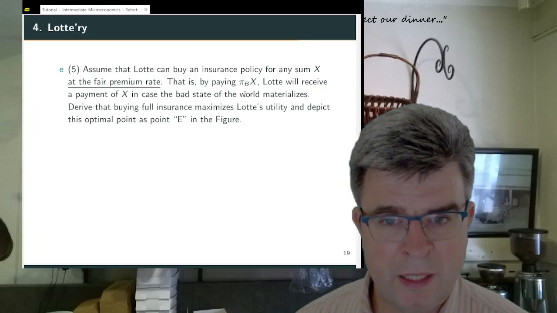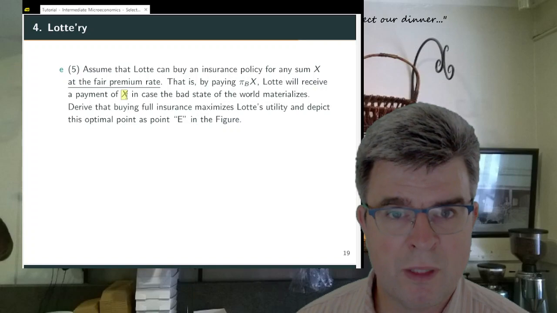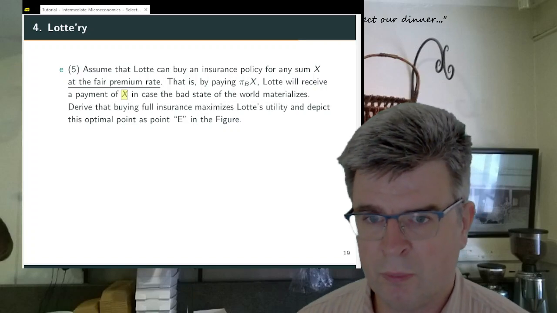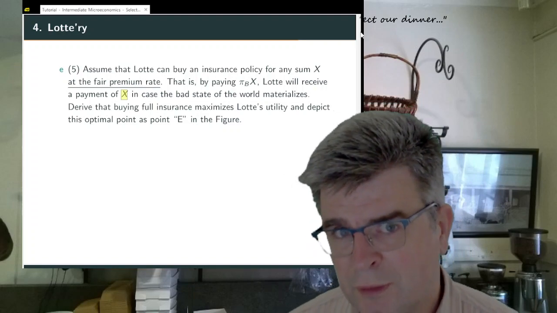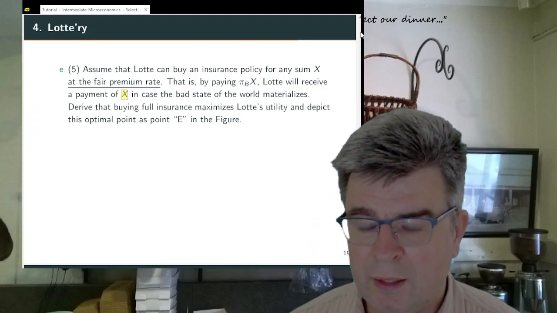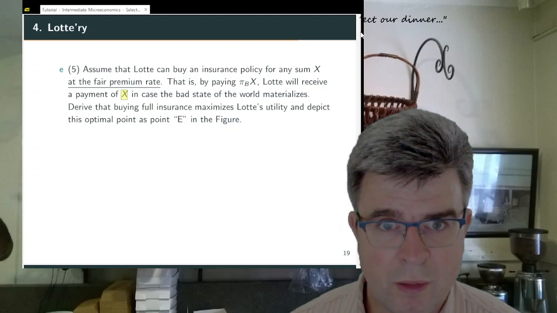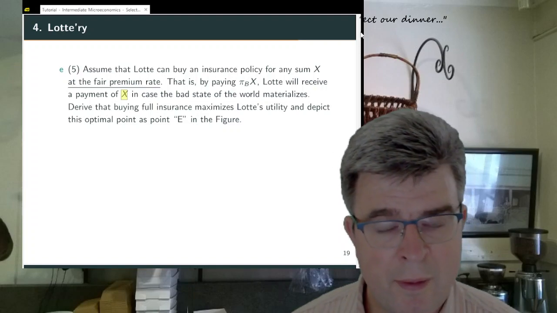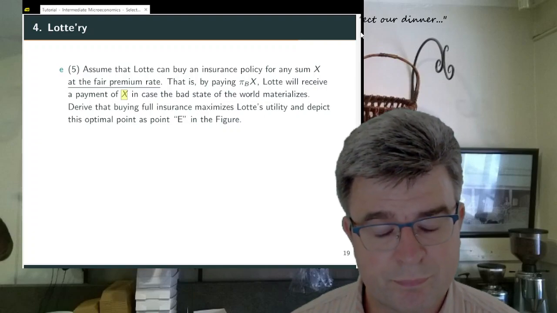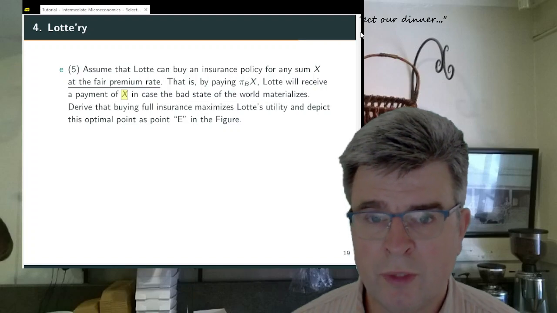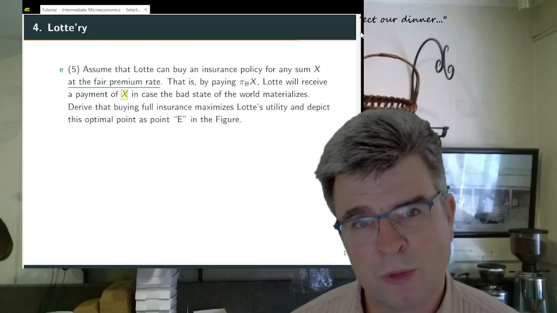If she pays that amount, then in the bad state of the world she will receive a payment equal to X. So this is a situation where Lotte has an initial wealth of, say, 1,000, and she can decide: if my house catches fire, I will lose my entire wealth, and now I can decide which part of my house to insure.